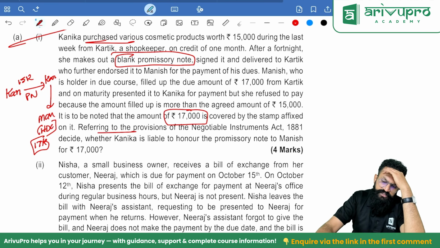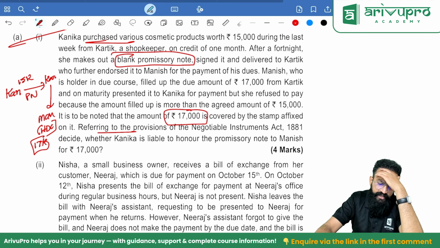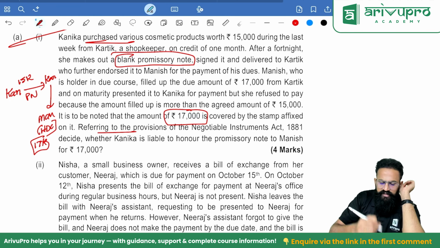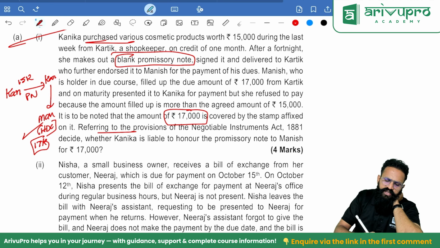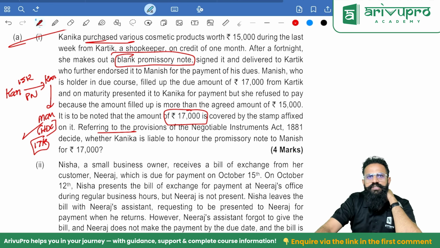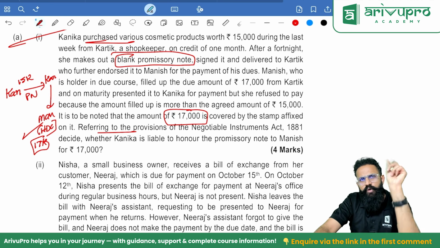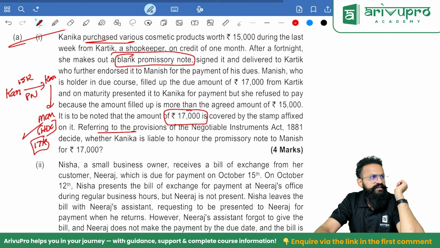Referring to the provisions of the Negotiable Instruments Act, whether Kanika is liable to honor the promissory note to Manish for 17,000. Yes, people, always remember, if you are a holder in due course, you are eligible to recover whatever money up to which the stamp duty is covered. Correct?